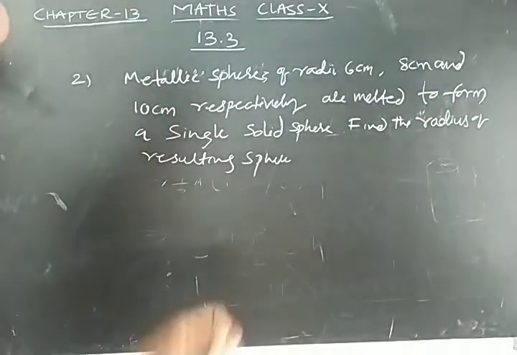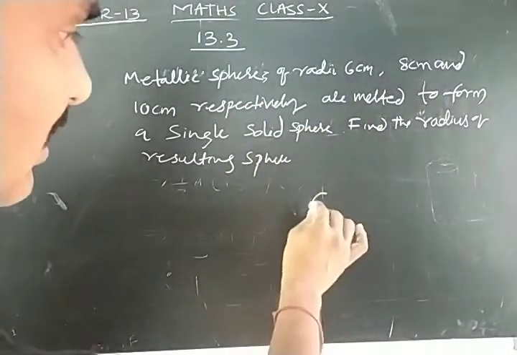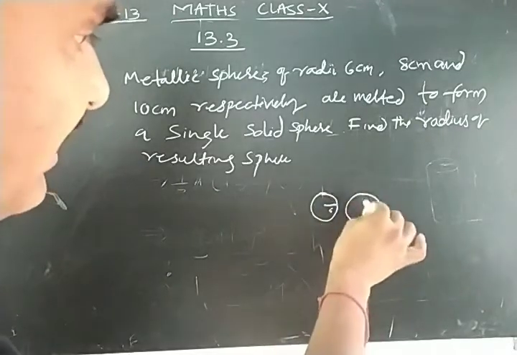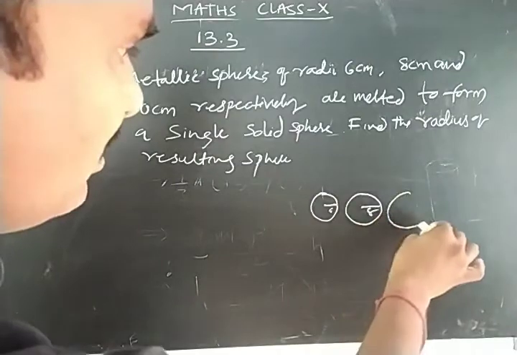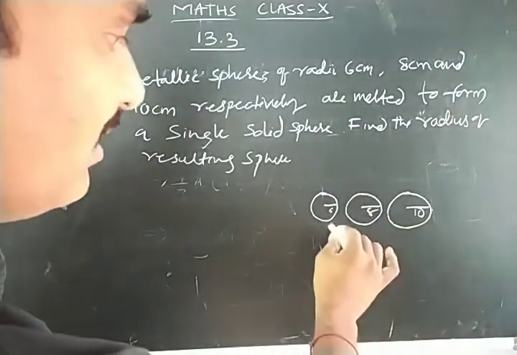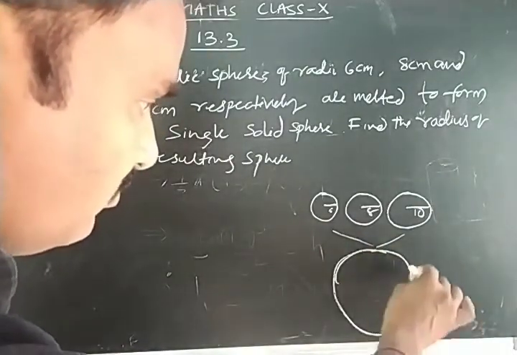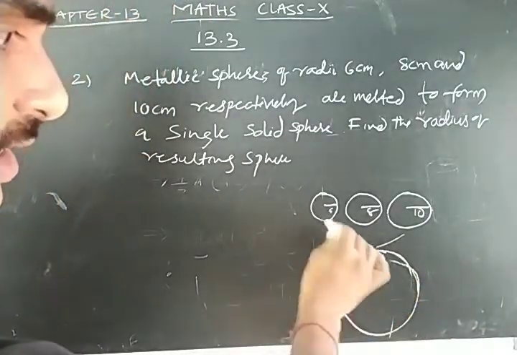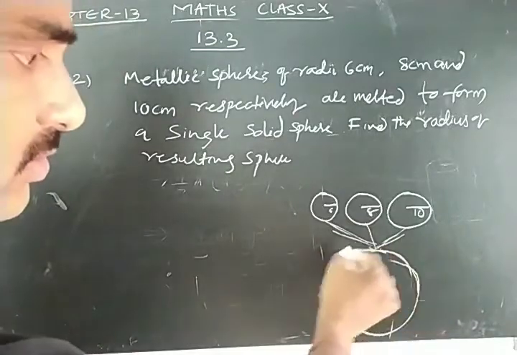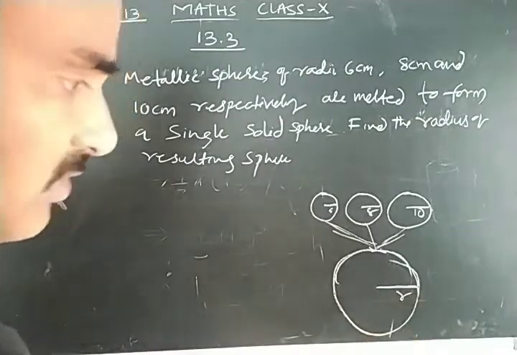These 3 spheres are melted and recast into a single solid sphere. We are going to find the radius of this new sphere.